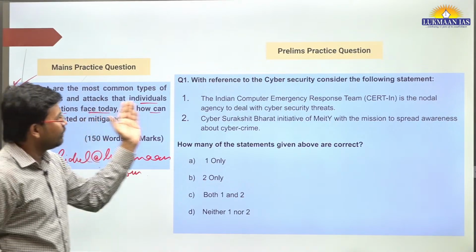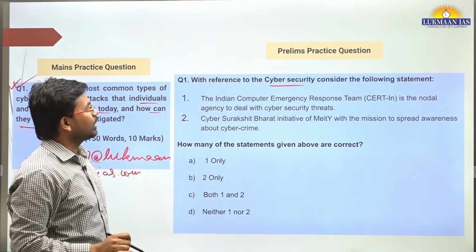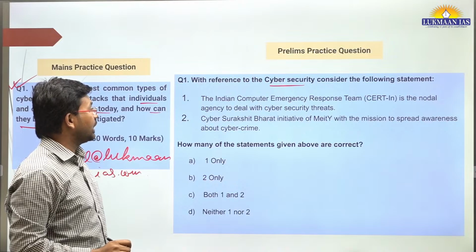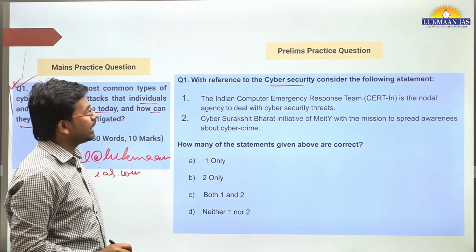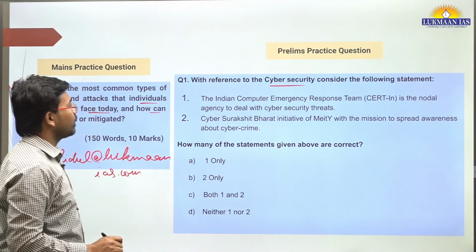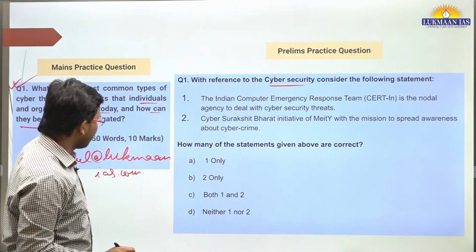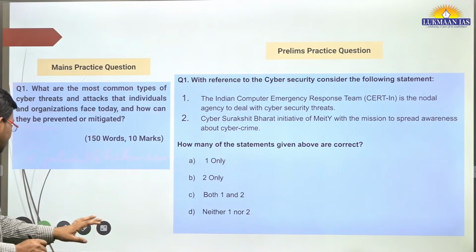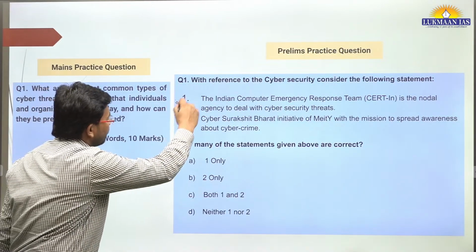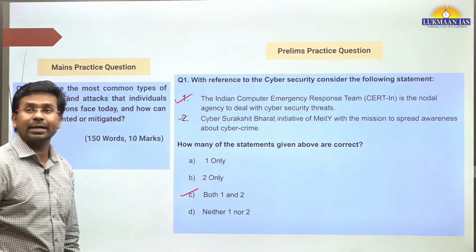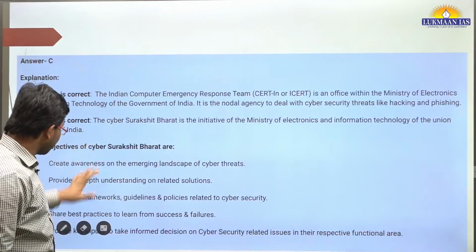Then we have a question. With reference to cyber security, consider the following statements. The Indian Computer Emergency Response Team is the nodal agency to deal with cyber security threats. The Cyber Surakshit Bharat initiative of MeitY has the mission to spread awareness about cyber crime. So how many of the above statements are correct? Very simple question, right? Just the first statement is right, the second statement is right. The correct answer is option C. Go through this question. You can download these questions from the description of the YouTube video.